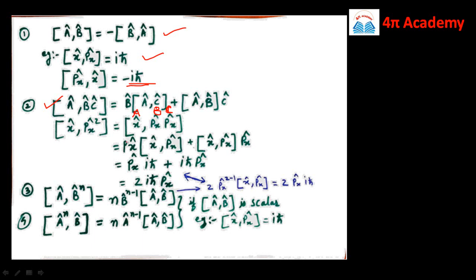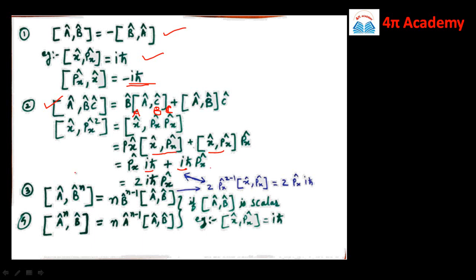So here, first B cap, so it is Px cap, commutator of X cap comma Px cap plus X cap comma Px cap, and then into C. So C is again Px. So here this value is Px, then Xpx is iħ, plus Xpx is again iħ, into Px. So the value is 2iħ Px.